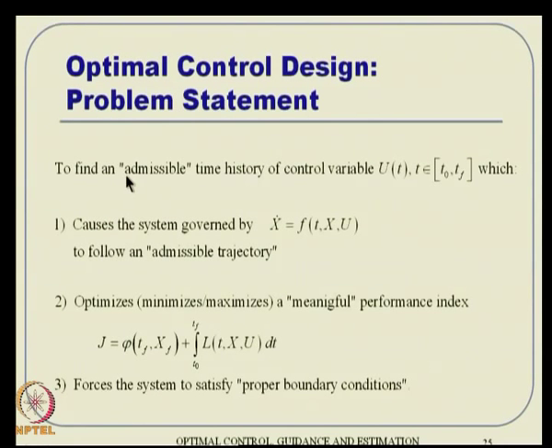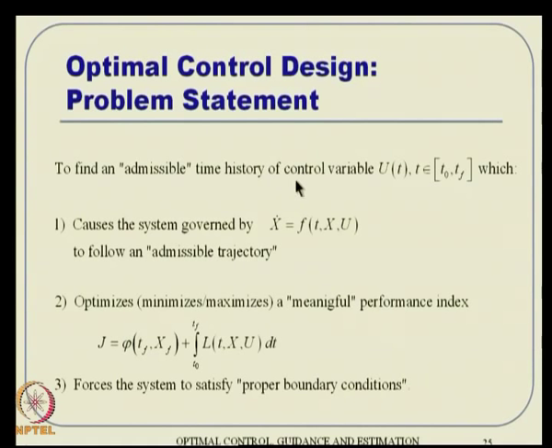So, mathematically speaking, it amounts to finding an admissible time history of the control variable within this initial time to final time, which causes the system governed by this set of nonlinear equations. Remember, this is a nonlinear set of differential equations with n number of states, and time varying as well. So, it is actually a non-autonomous system where time explicitly appears in the system dynamics. Most systems will not have that in our modeling, but even if it is there, it is possible to account for that.